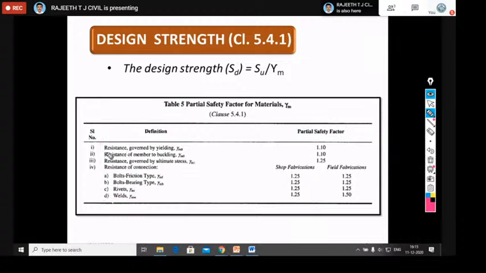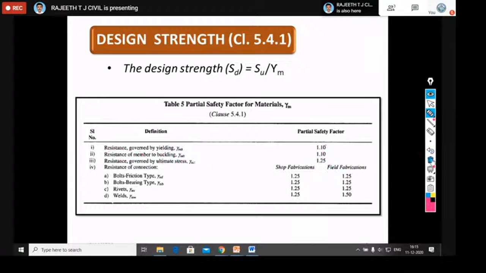If you see in detail here, the partial safety factor for resistance governed by yielding, that is gamma m0, is 1.10. The partial safety factor for resistance of buckling is again gamma m0, 1.10. The first case is for yielding. If you go for the third case, governed by ultimate stress, gamma m1 is 1.25.